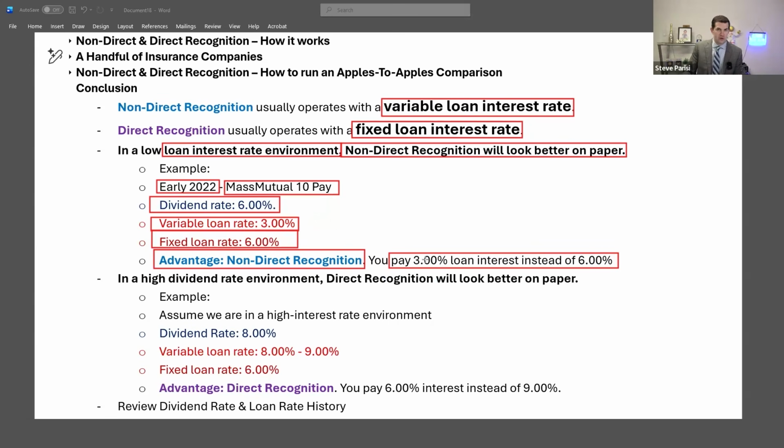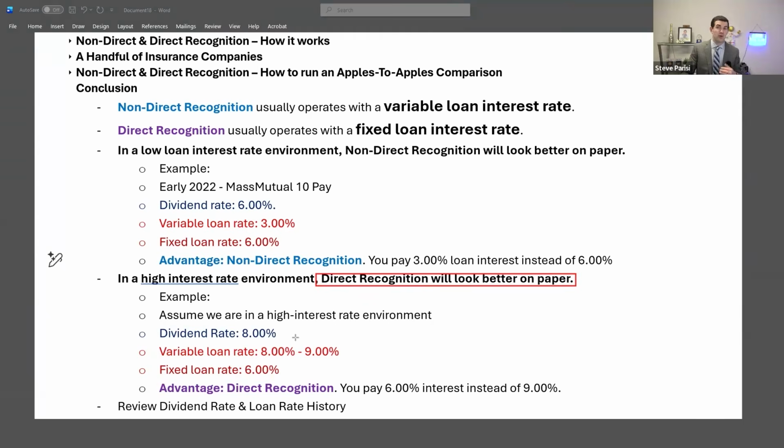So in a low loan interest rate, it's much, much easier to make a case that non-direct recognition is better on paper. I'm not saying that one's better than the other. Whereas in a high interest rate environment, direct recognition typically looks better and is more appealing to people. The reason why is because in a high interest rate environment, my dividend might be higher, say that's 8%, but my variable loan rate will also be higher.